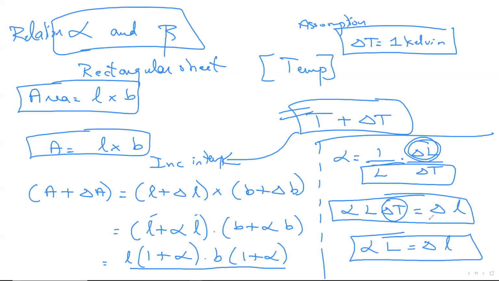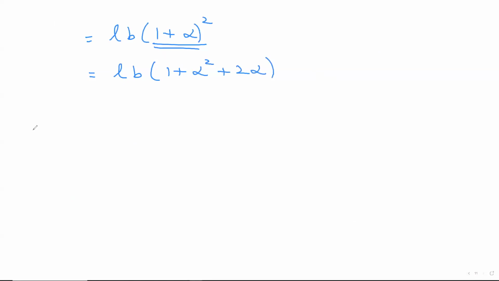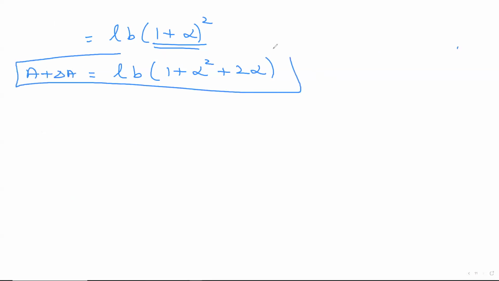I'll write it. Left-hand side, I had A plus delta A. First of all, how do we name the left-hand side? Increase in area, correct? We name the left-hand side as increase in area. One minute. A plus delta A is this answer. Okay. Now, think for a second. A plus delta A, I know. If I ask you, how do we find only the value of delta A?